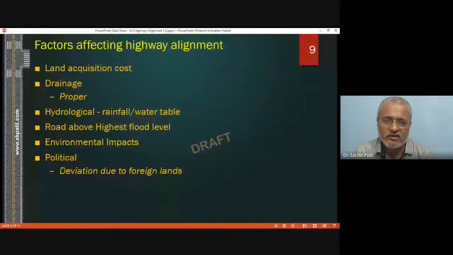I will be stopping today for this highway alignment. That I will cover in the next lecture.